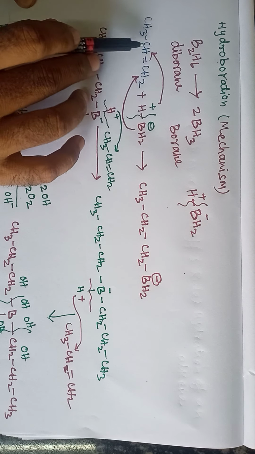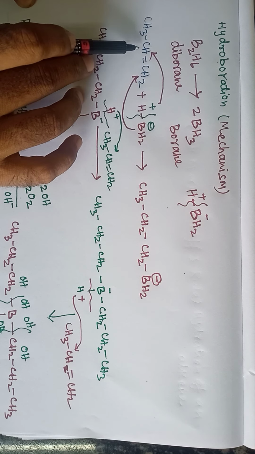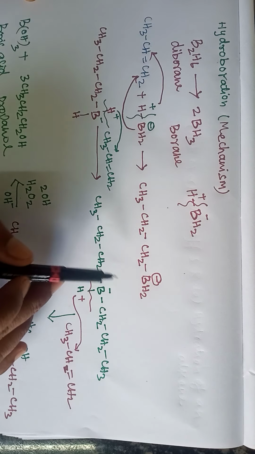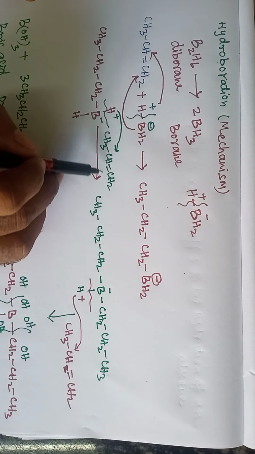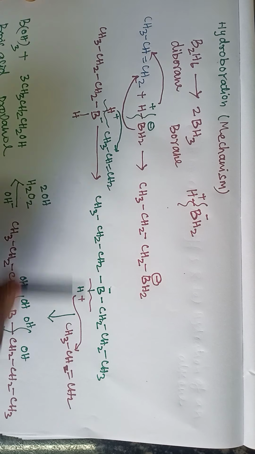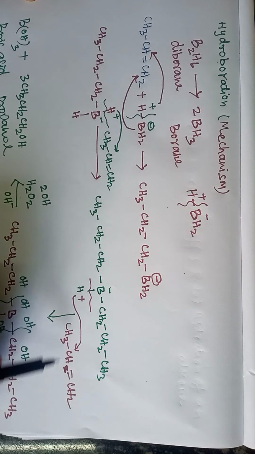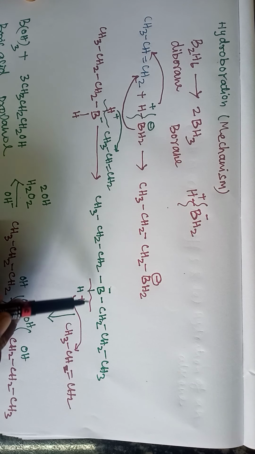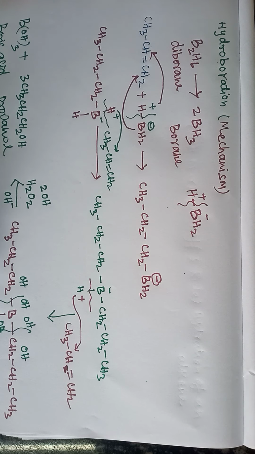The positive part attaches to the carbon carrying fewer hydrogen atoms. Then another mole of propene reacts with the borane to give dialkyl borane, and one more mole gives trialkyl borane. This trialkyl borane, on treatment with hydrogen peroxide in the presence of sodium hydroxide, gives propanol and boric acid.